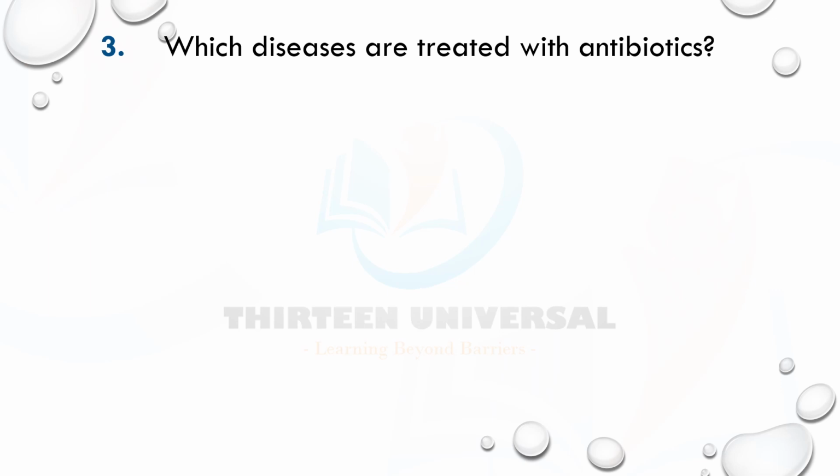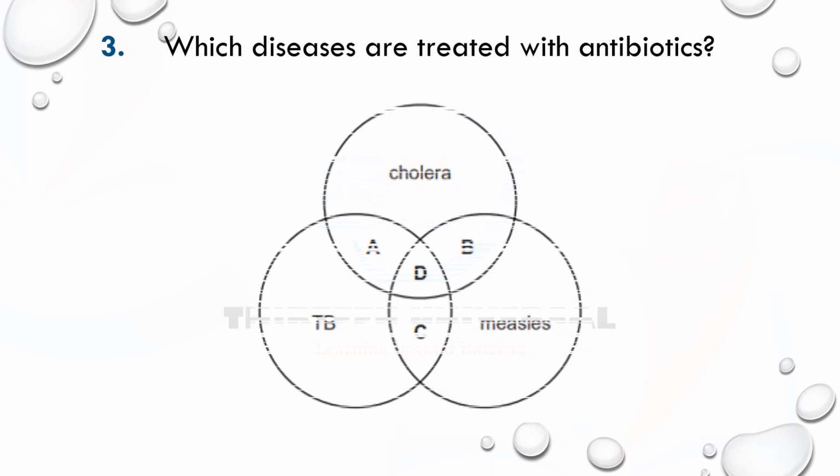Which diseases are treated with antibiotics? What do you think? Simple. Antibiotics are used to treat bacterial infections. Which of them are bacterial infections? TB and cholera. Measles is caused by morbillivirus. Cholera, Vibrio cholerae, Mycobacterium bovis or Mycobacterium tuberculosis. So both of them are bacterial infections, and we use antibiotics to treat bacterial infection. So the answer is A.